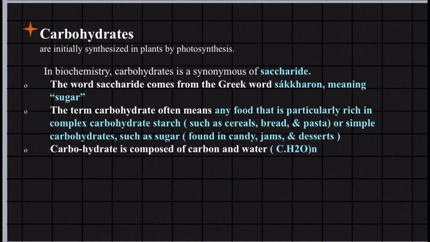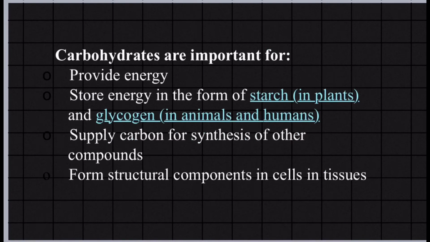It is found in candy, jams, and bars. And carbohydrate is composed of water and carbon. Carbohydrates are important to provide energy, and to store energy in the form of starch, which is found in plants, and glycogen, which is found in animals and humans. They supply carbon for the synthesis of other compounds and form structural components in cells and tissues.